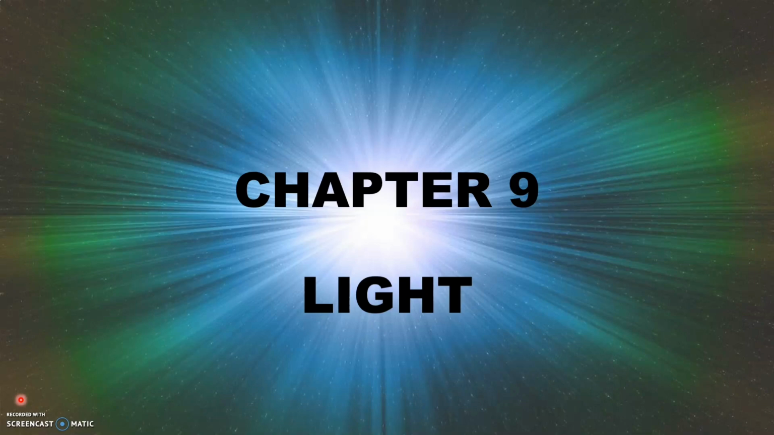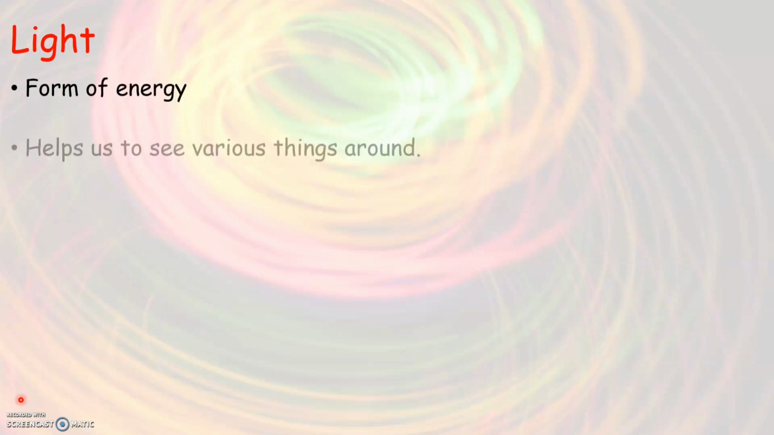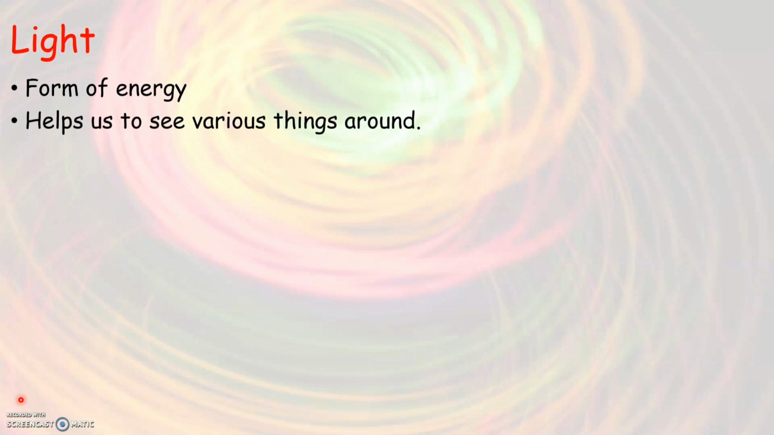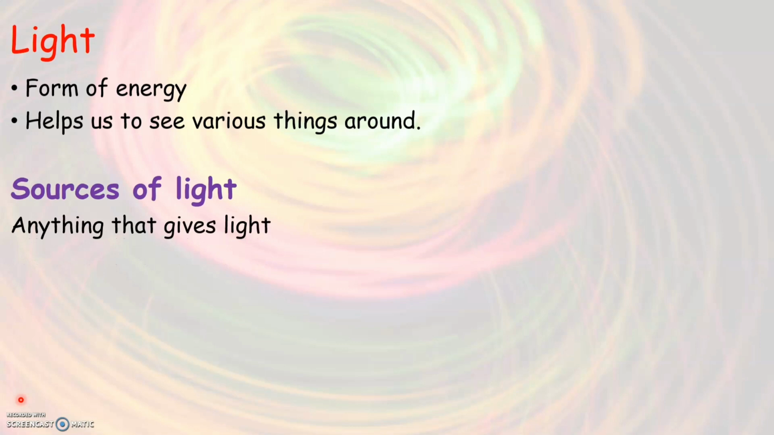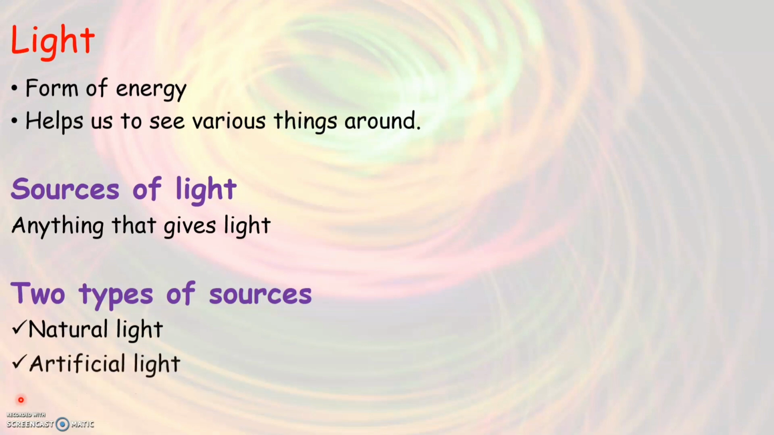So, what is this light? Let's see that now. Light is a form of energy which helps us to see various things that are there around us. Anything that gives us light are called sources of light. There are two types of sources of light. So the two types of sources are natural light and artificial light.